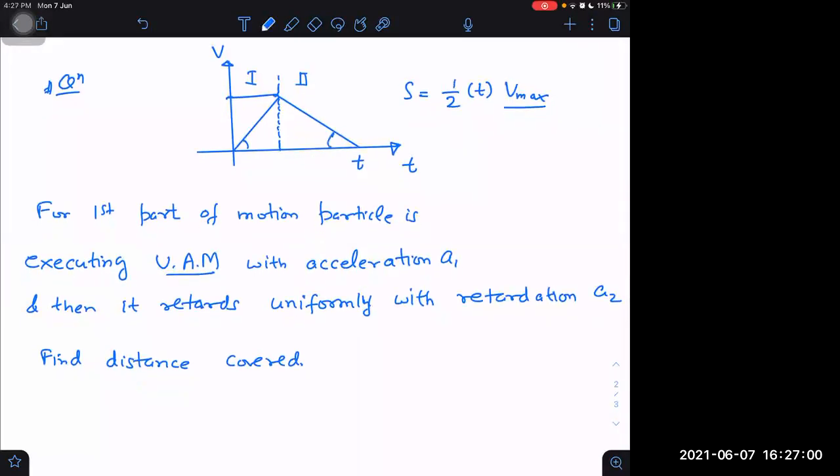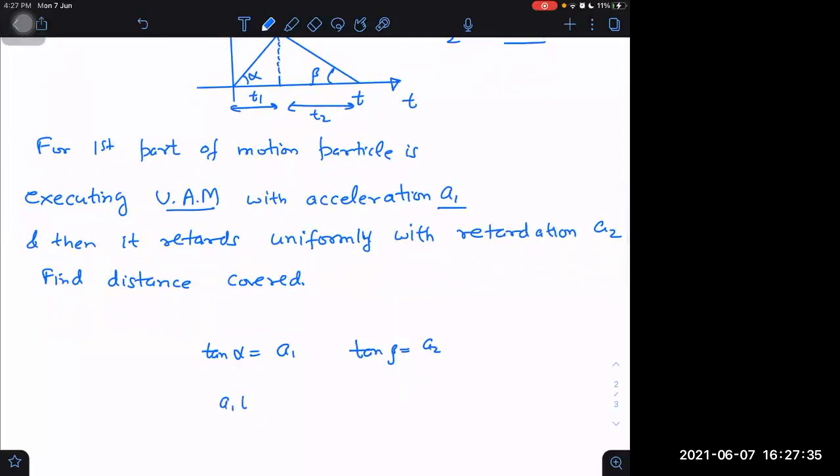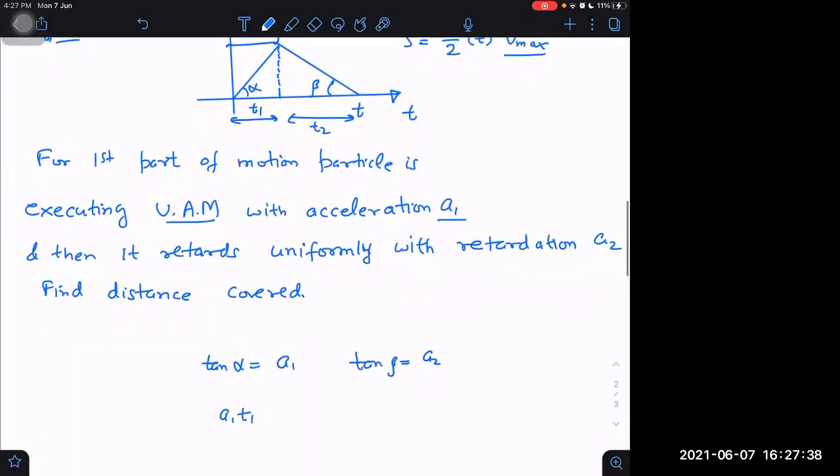What we know here is, let us say this angle is alpha, the other angle is beta. Can I say tan alpha is equal to a1 and tan beta is equal to a2, right or not? Because the slope of the v-t graph is the acceleration. For the first part of the journey, acceleration is given as a1. So I can write tan alpha is equal to a1 and tan beta is equal to a2. And let us say the first part of the journey is for t1 time, and the second part is for t2 time. Then I can write a1 t1. What is a1 t1? a1 t1 is v max or not?